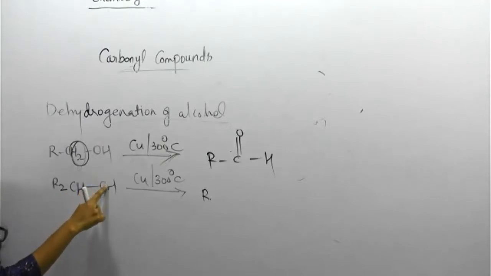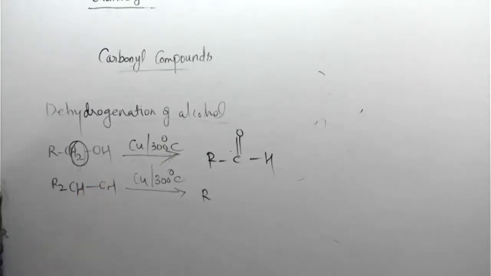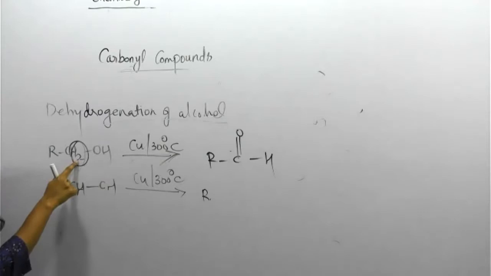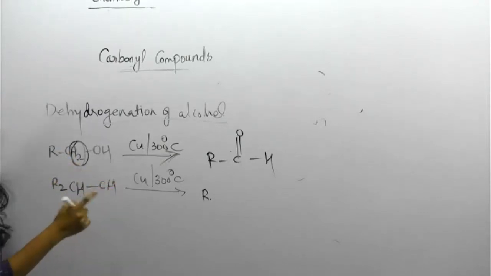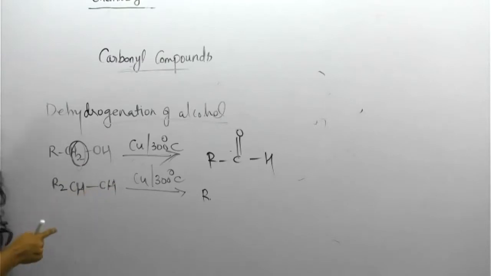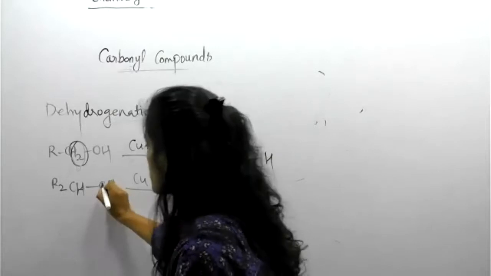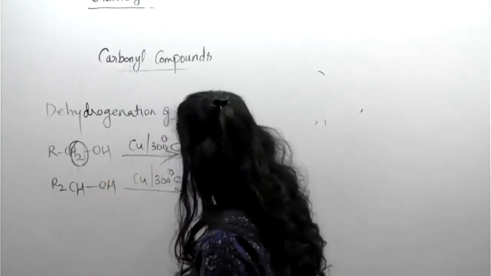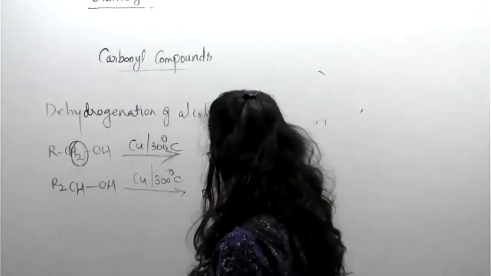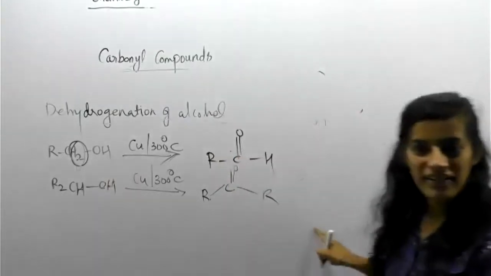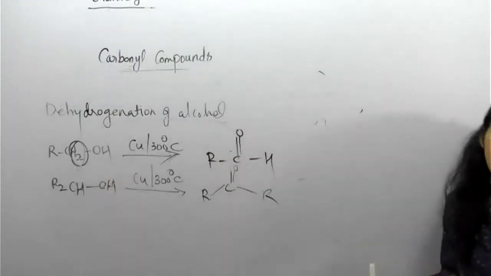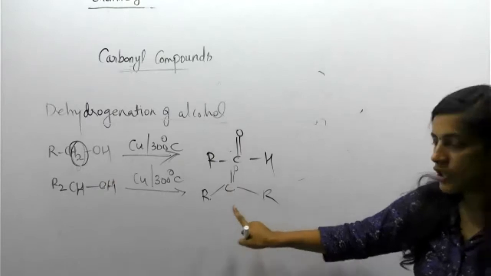This hydrogen also you can remove. You need to remove 2 hydrogens. Here 2 hydrogens are removed from this side, but here you can remove this also, sorry. Then what about the remaining? R, C, then this O acts as a double bond O. Then one more R. So this is called what? Aldehyde or ketone? Ketone. Okay, so this is a ketone.